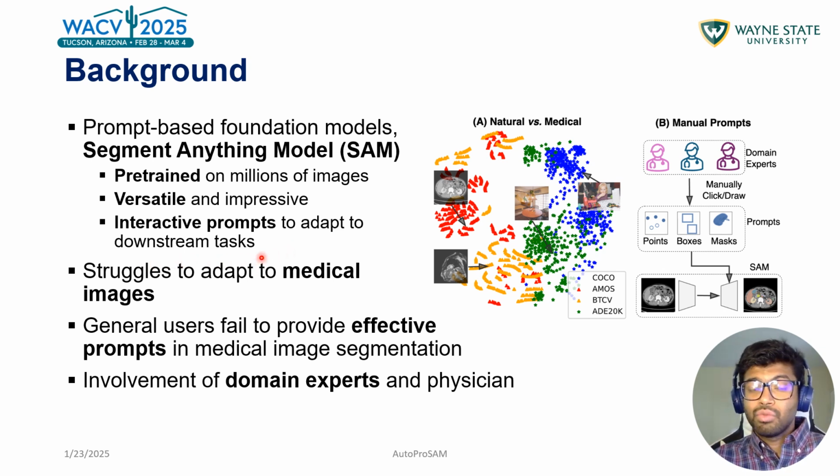But when it comes to SAM for medical image segmentation, we have to deal with a couple of disadvantages. At first, natural versus medical. Imagine SAM has been only trained on natural images, but medical images are so inherently different. If you see this TSNE plot, the left side is the medical images and the right side are the natural images. And they are so far apart in the embedding space. That's why SAM struggles to do medical image segmentation.